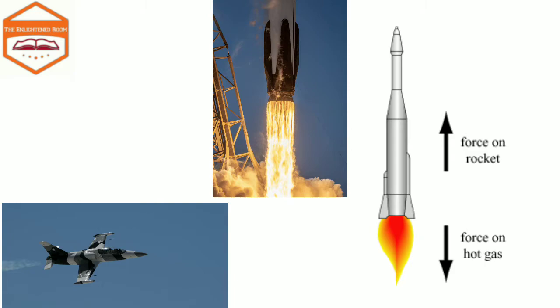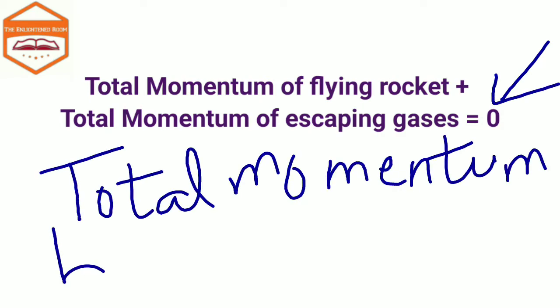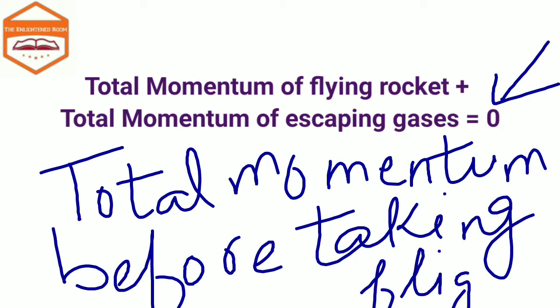We take the sum of the momentum of the rocket and the momentum of the escaping gases, which will be equal to 0, because the initial momentum in both cases is 0.